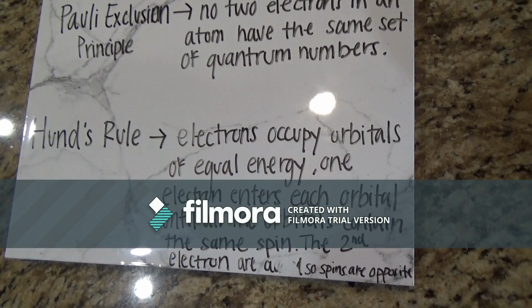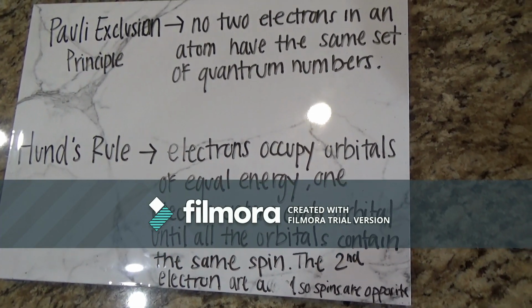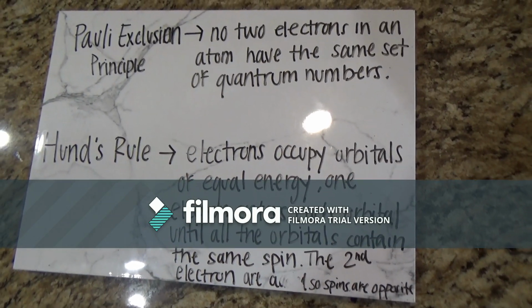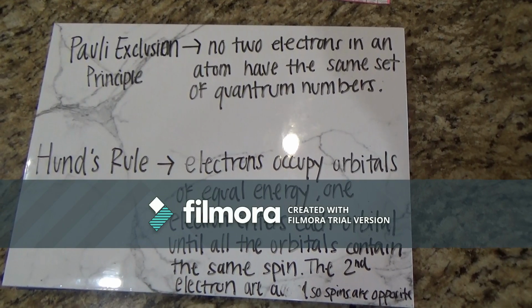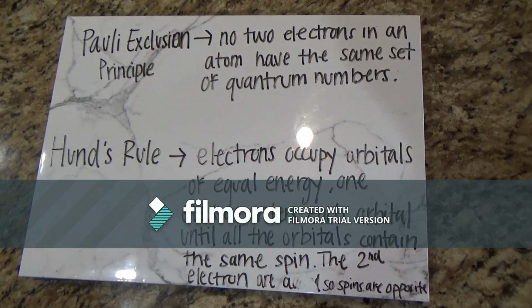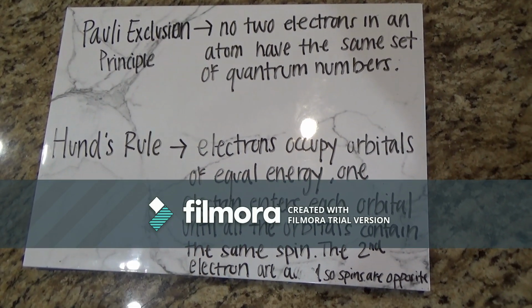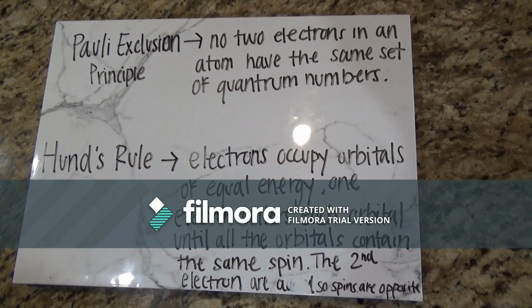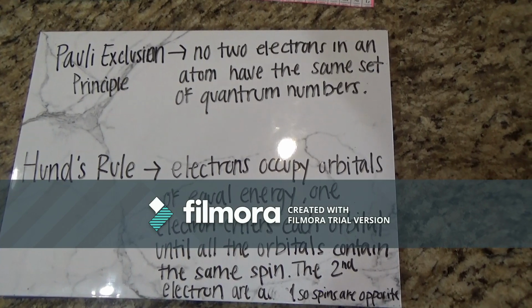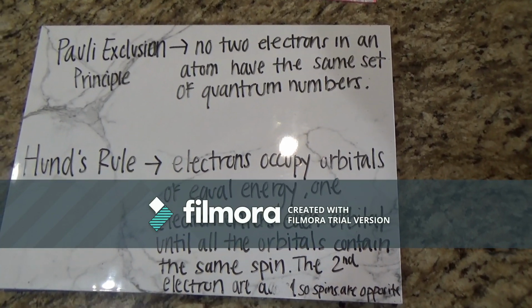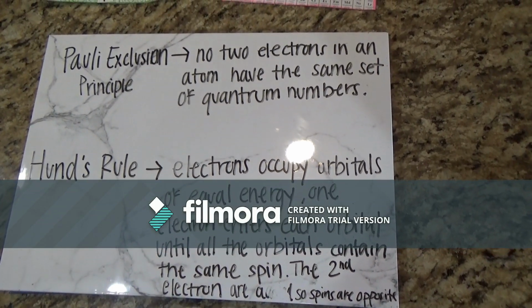Hund's rule specifies that electrons occupy equal energy orbitals singly first. Energy levels are represented by the coefficients. Sublevels or orbitals are the letter symbols. The number of electrons in a sublevel are the superscripts.